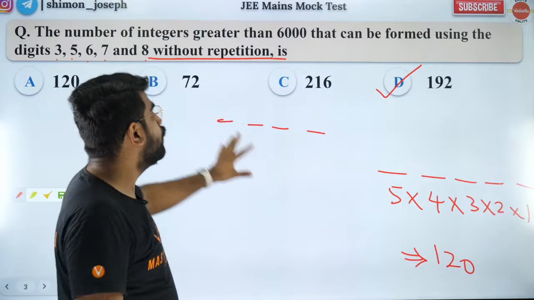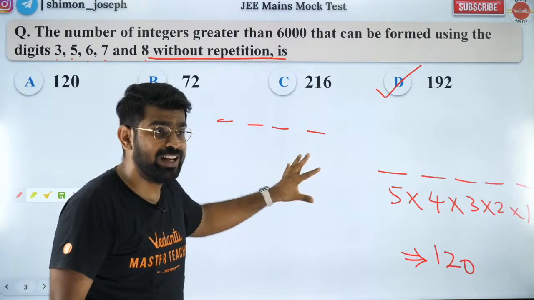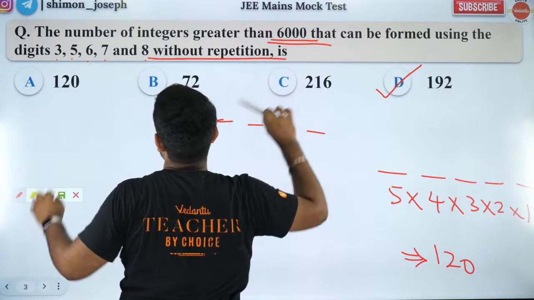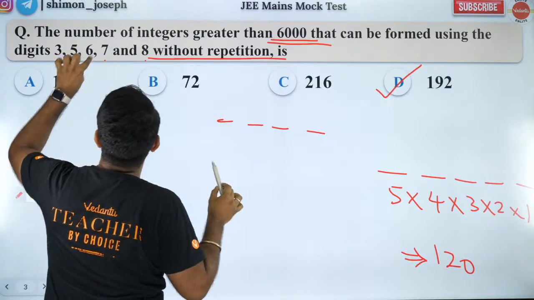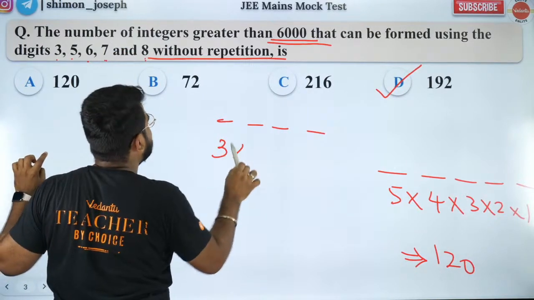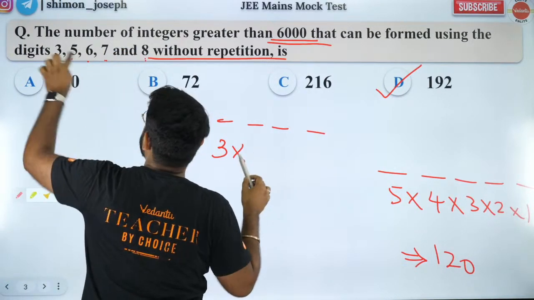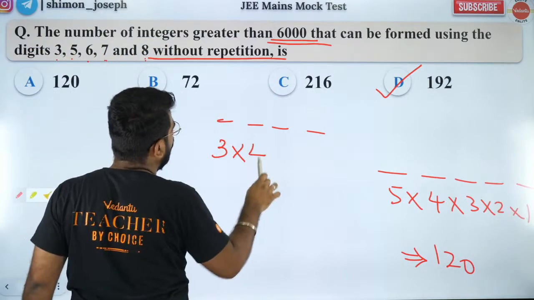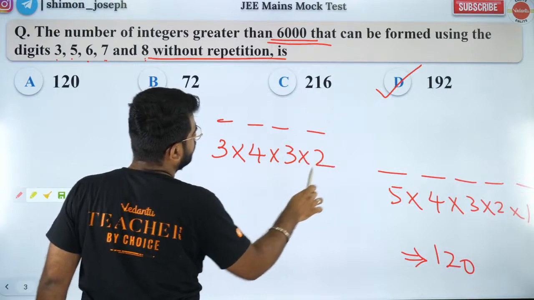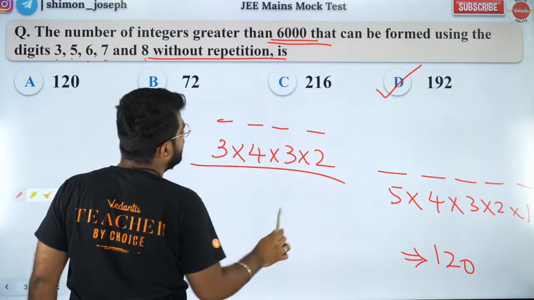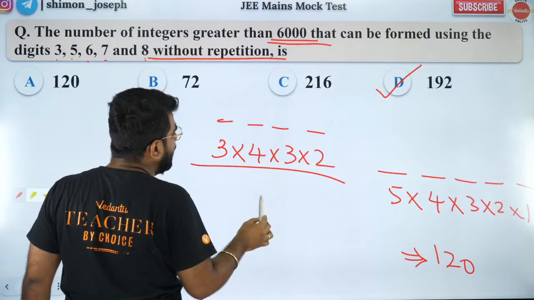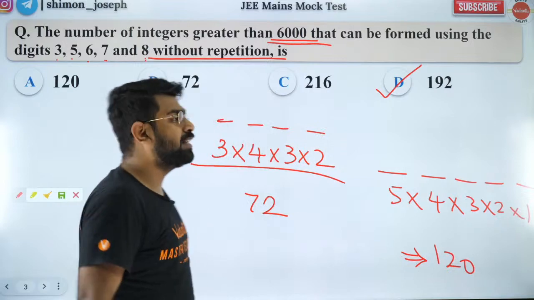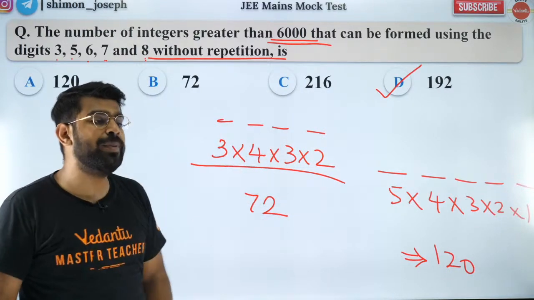Everybody happy? Now, 4-digit numbers are also possible, but there you have to be careful because you want greater than 6,000. So the first digit can be 6, 7 or 8. So first digit has 3 options. Second digit, you have 5 options totally, but one of them is used over here. So you'll have 4 into 3 into 2. So this is your 4-digit numbers, total number of possibility, which will be how much? Which will be 72, I guess. So 72 plus 120, that will give you the total number, which comes out to be 192.